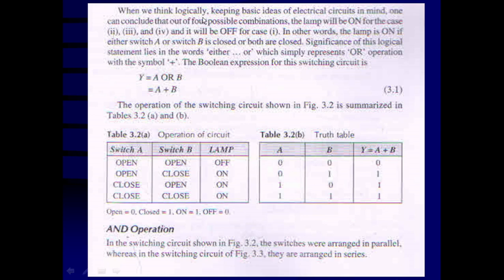When we think logically, keeping basic ideas of electronic circuits in mind, one can conclude that out of the four possible combinations, the lamp will be on for cases 2, 3 and 4, and it will be off for case 1, when both the switches are open. In other words, the lamp is on if either switch A or switch B is closed, or both the switches are closed.